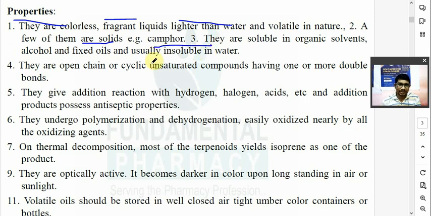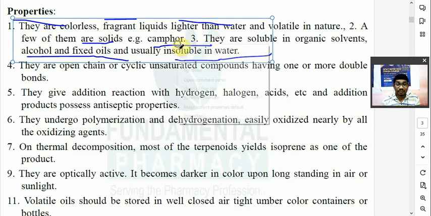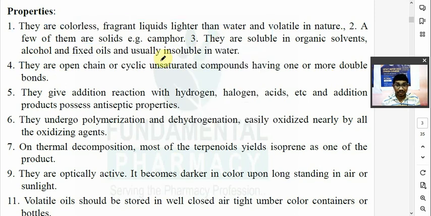They are soluble in organic solvents, alcohol and mixed oils. Soluble in oil, soluble in alcohol, organic solvent, but they are insoluble in water. Remember, insoluble in water, and that's why they can be easily extracted by steam distillation.